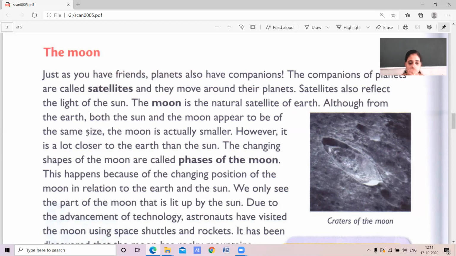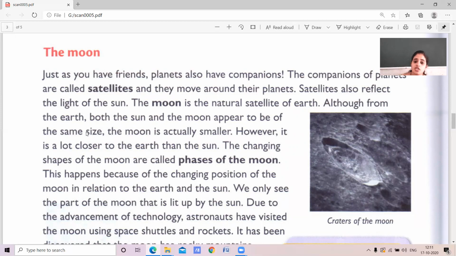However, the moon is a lot closer to the earth than the sun. Yes, children. As you know, the moon is a natural satellite of earth. This moon is closer to the earth compared to the sun.